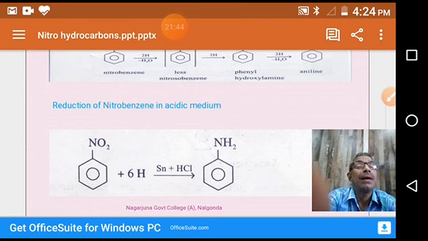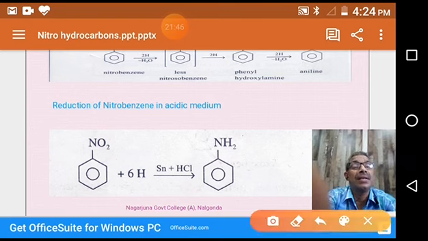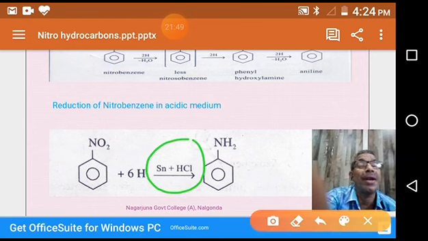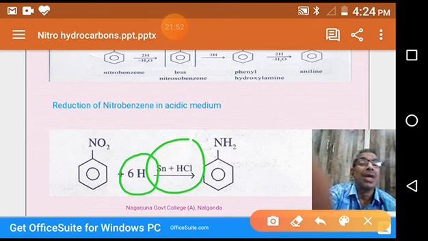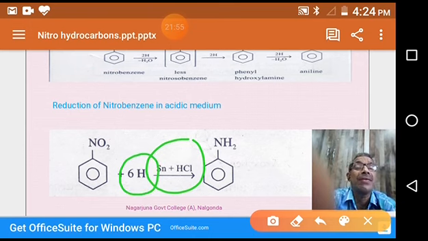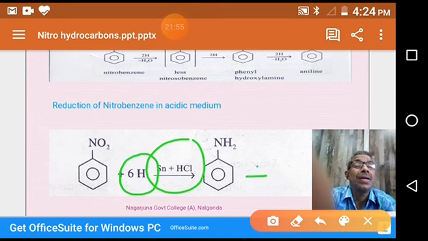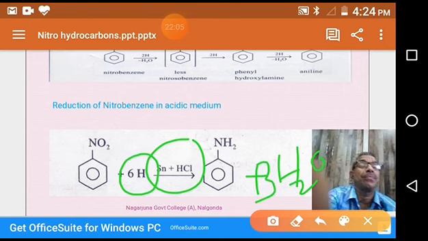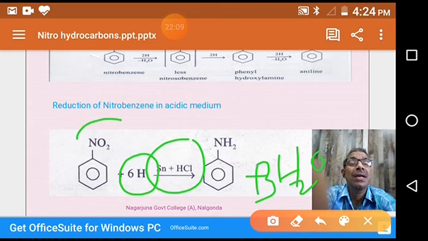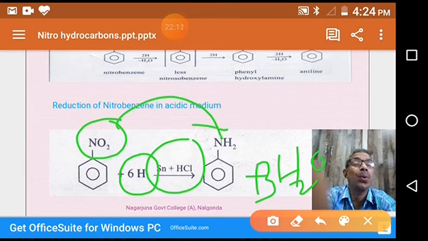Tin and HCl provide 6 atoms of hydrogen. So when nitrobenzene is reacted with this reagent, it gives aniline plus water. If you combine this reaction, 3 moles of water. The nitro group is converting into an amino group.